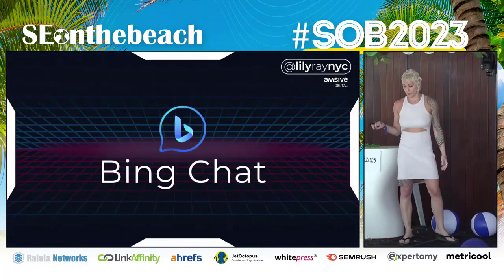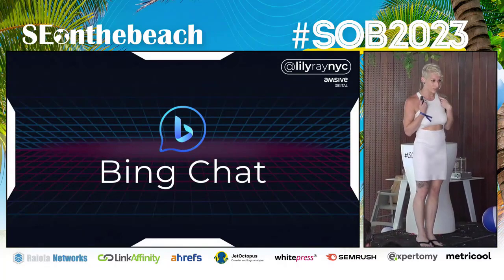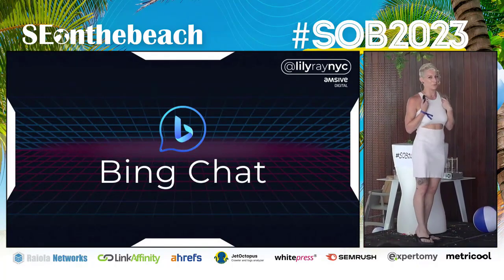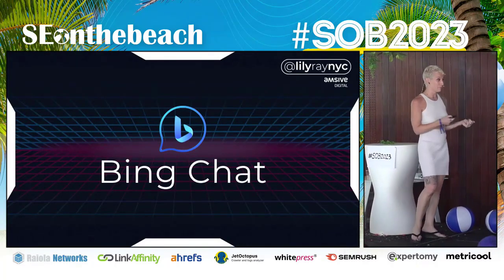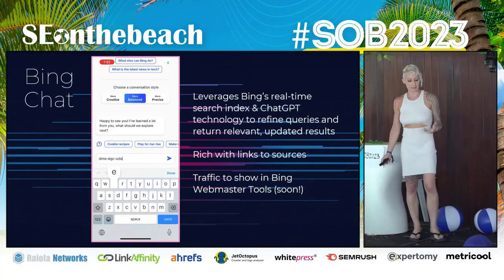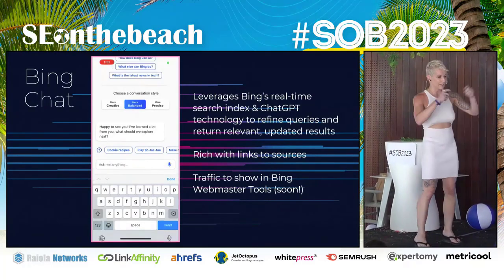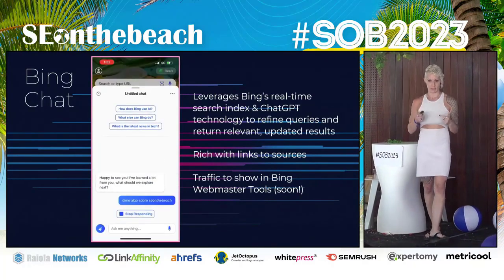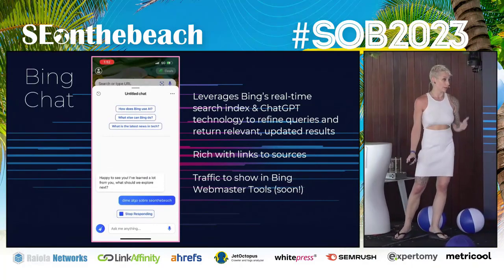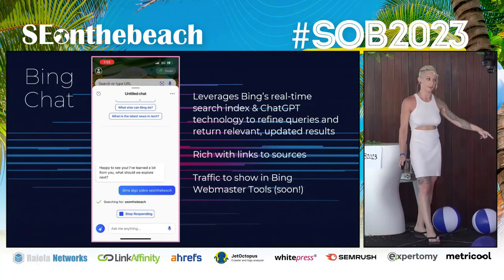Next, we have Bing Chat, which, don't listen, Martin, I think it's the best tool on the market right now in the AI space. Unfortunately, nobody's using it, but it's pretty awesome. So with Bing Chat, what Bing is doing is they're using ChatGPT and OpenAI technology in conjunction with real-time Bing search results. So what it results in is that it's able to pull information from the live internet.